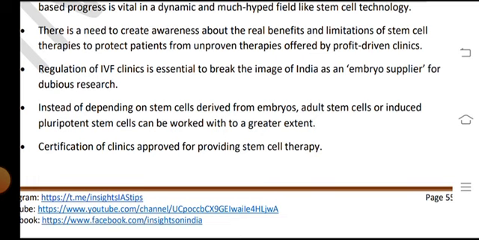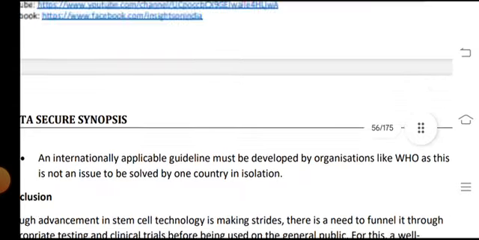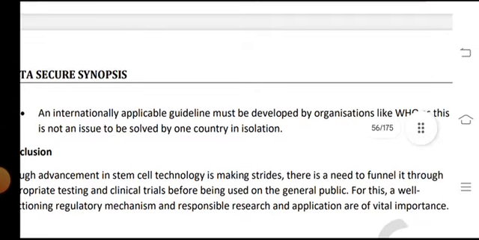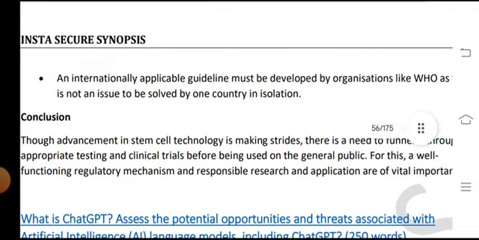Adult stem cells or induced pluripotent stem cells can be worked with, along with greater certification of clinics approved for providing stem cell therapy. Internationally, guidelines must be developed by organizations like the WHO, as this is not an issue to be solved by one country. Resolution comes through a balanced approach.